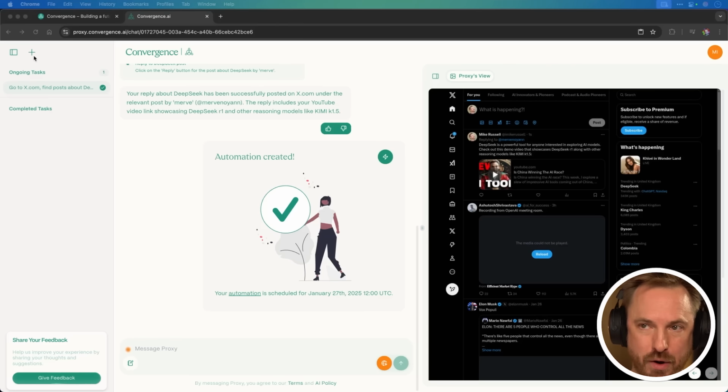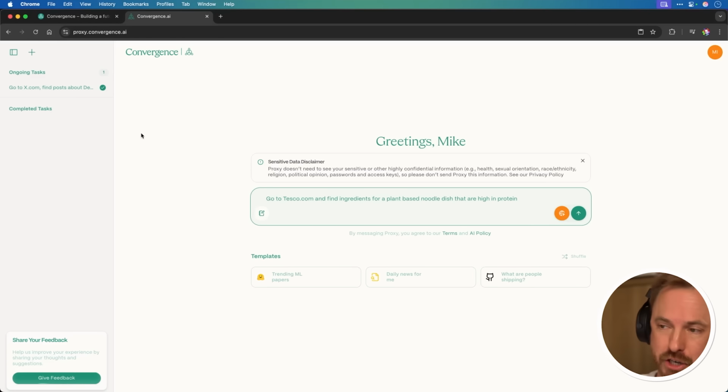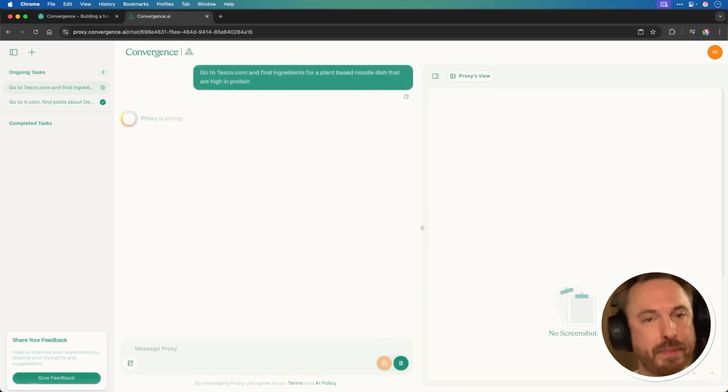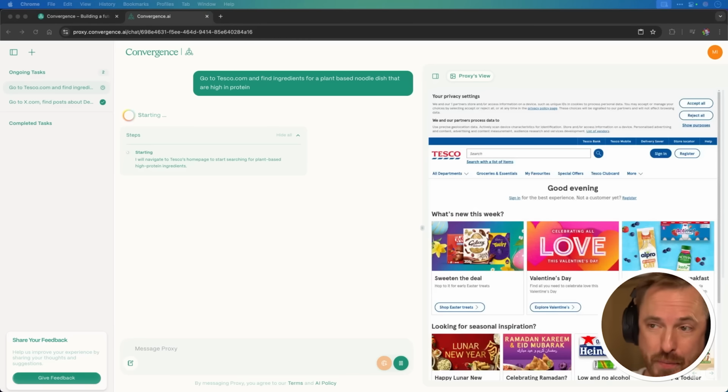Now, it doesn't stop there. If I want to start another task, I click the plus button up here and I can send another message. Now, I can do all kinds of things with this AI agent. For instance, I can go to my local supermarket, Tesco.com, and find ingredients for a plant-based noodle dish that are high in protein. Let's get Convergence Proxy to work on this.